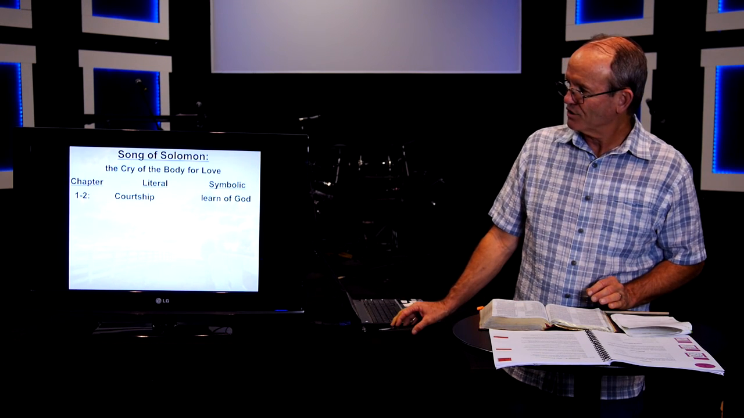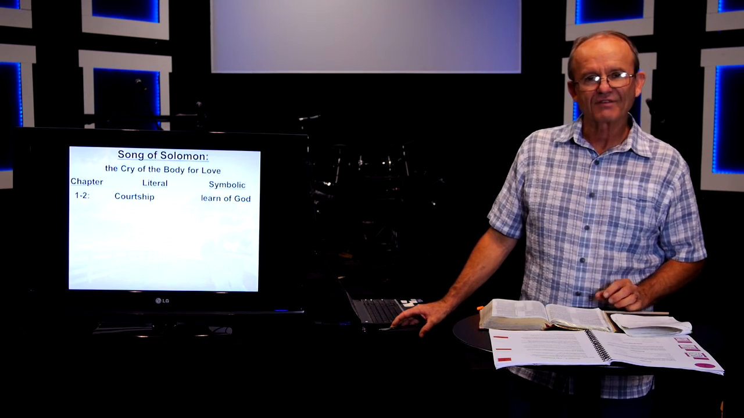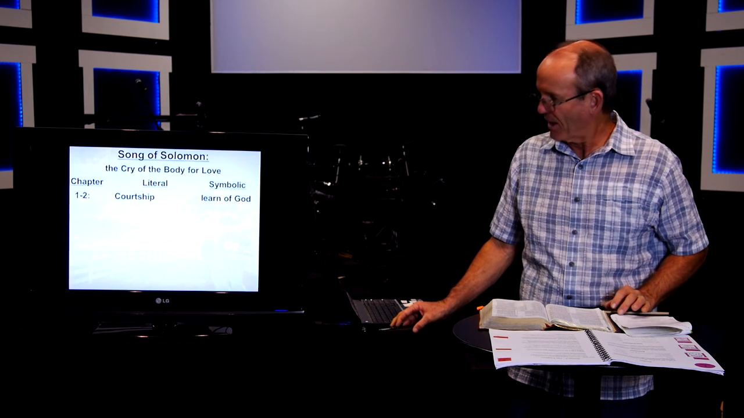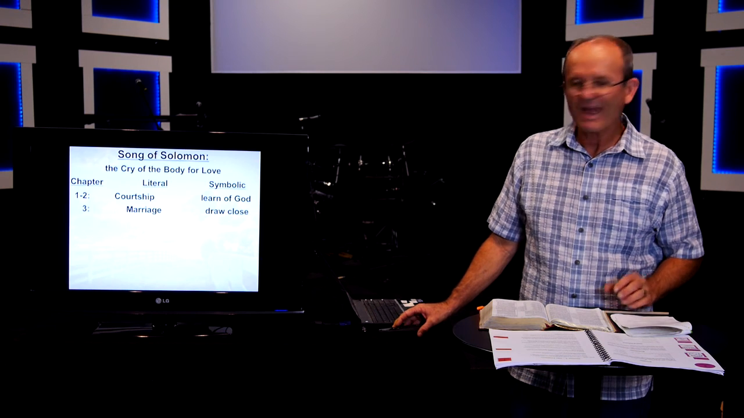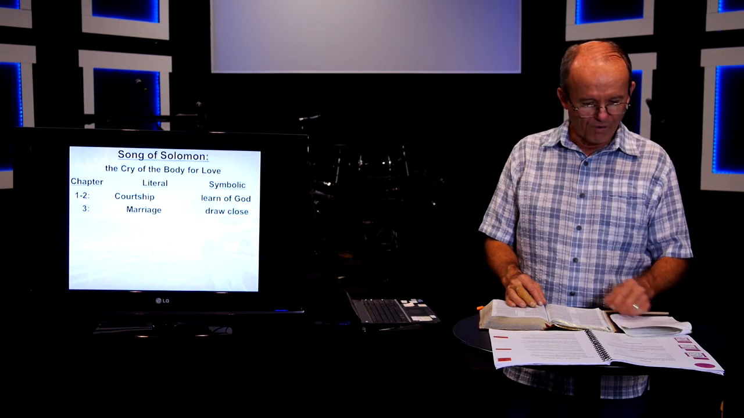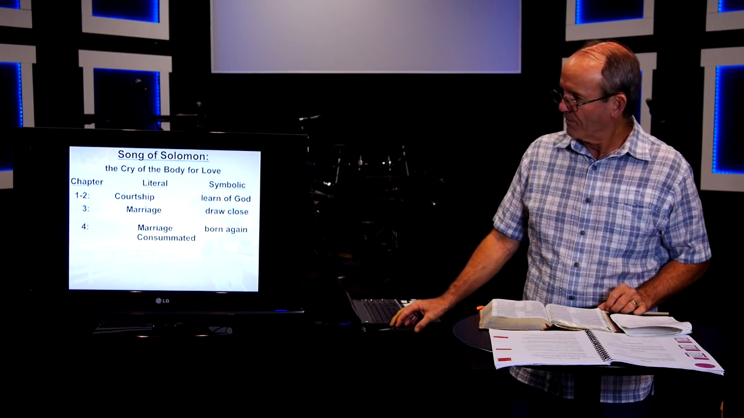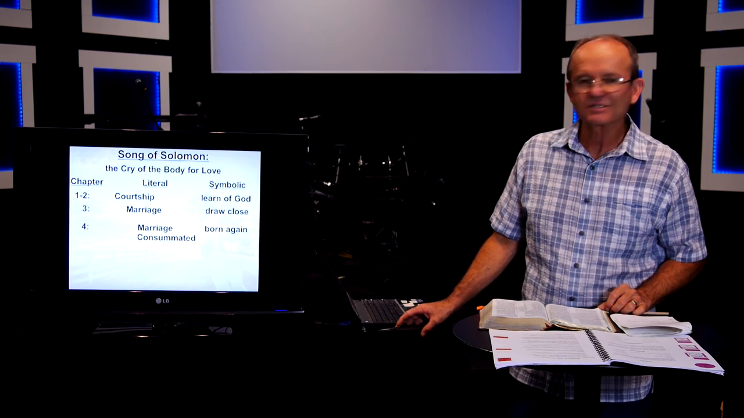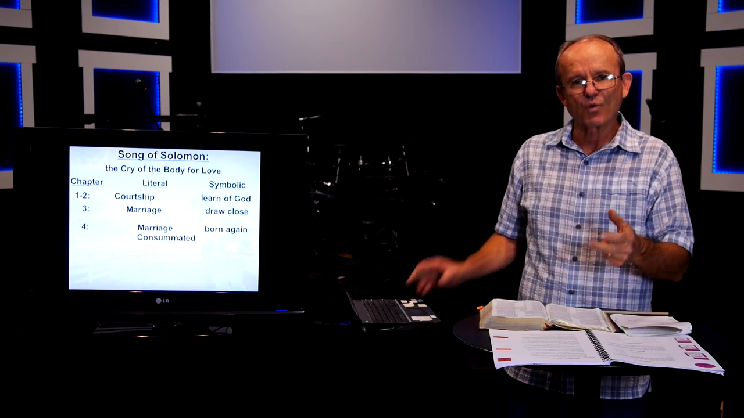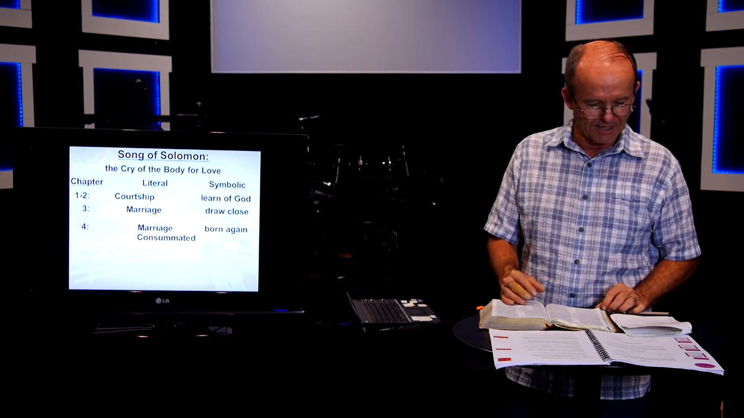In chapters 1 and 2, we have the courtship of Solomon and his bride. Or, if it's symbolic of Christ and the church, it's where we start to learn about God. In chapter 3, we have the marriage of Solomon and his bride, or for the Christian, drawing closer to God. In chapter 4, we have the marriage is consummated. And as far as the symbolic view of this, it's where we become one with God, where we make that connection and we are born again.